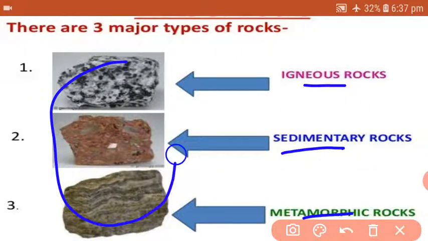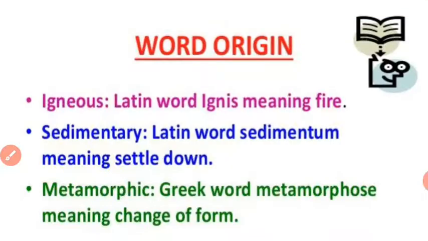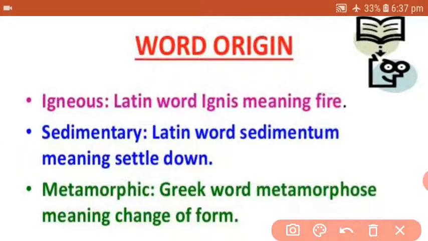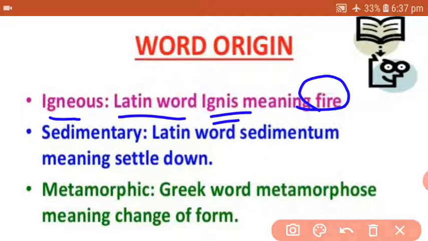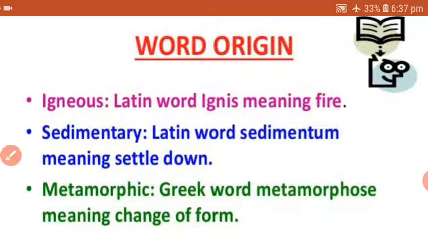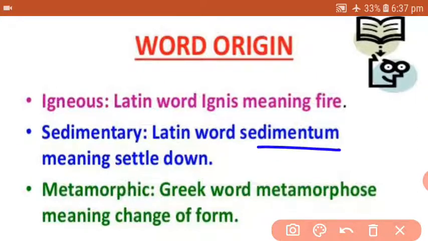The pictures of these are also given over here, and we will be discussing them very soon. How did these words originate? Igneous is a Latin word that means fire. Sedimentary comes from the Latin word sedimentum, and the meaning of this word is settle down.